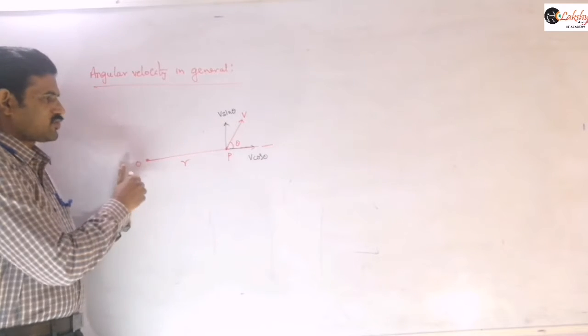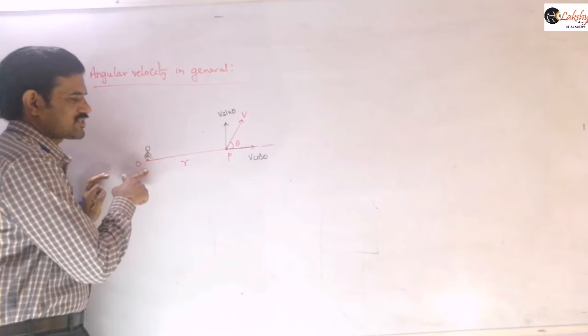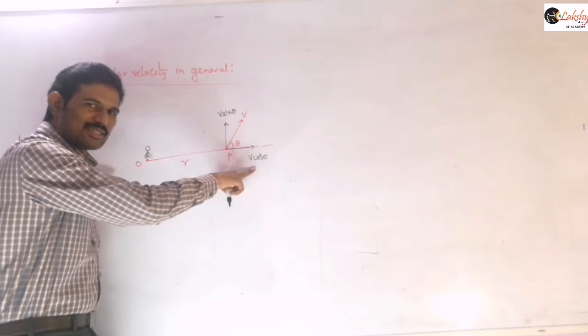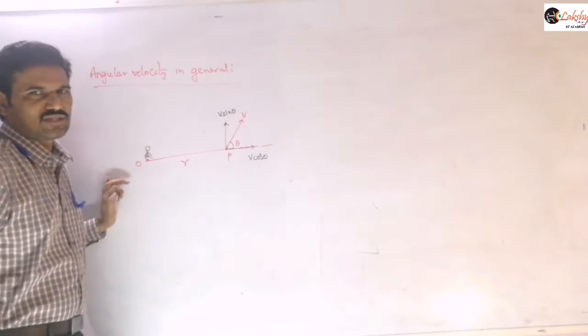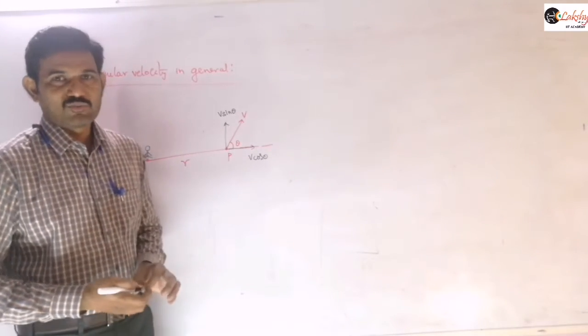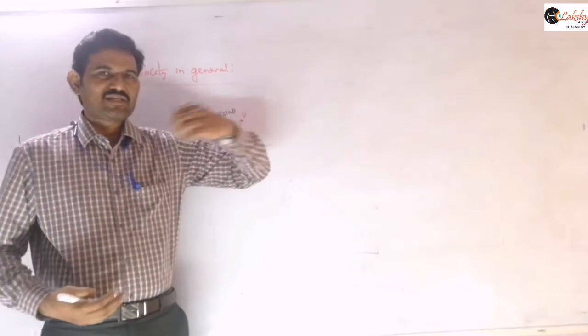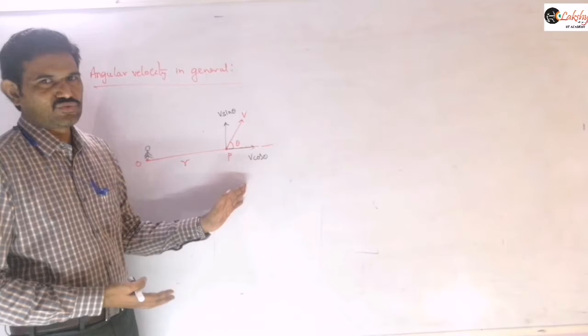For an observer standing at this point, due to the component V cos theta, is there any angular motion? There is no angular motion. The observer is standing directly here, and due to V cos theta the particle is directly moving away from him. So there is no angular velocity due to this component.